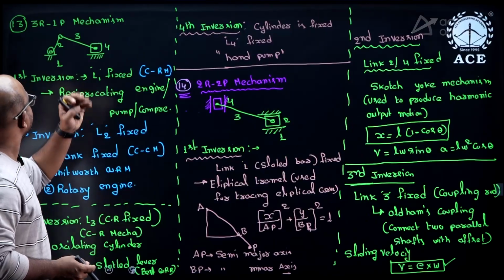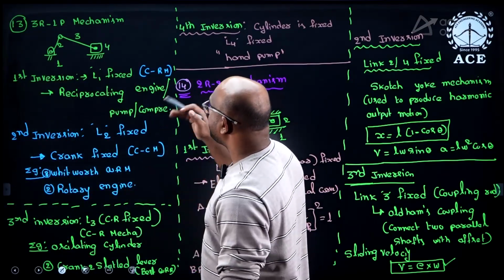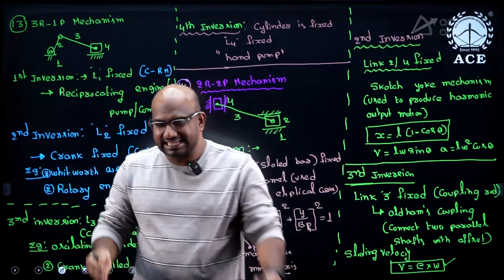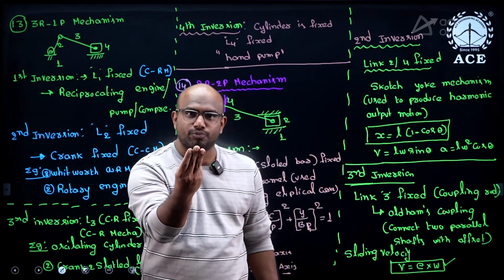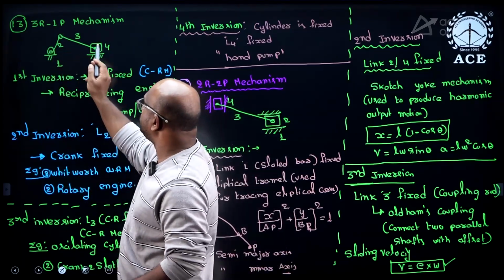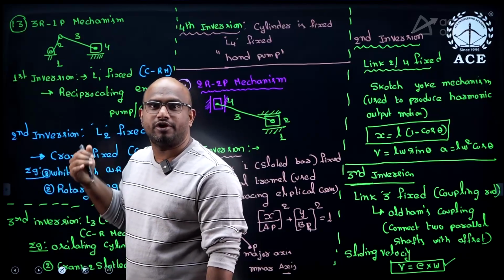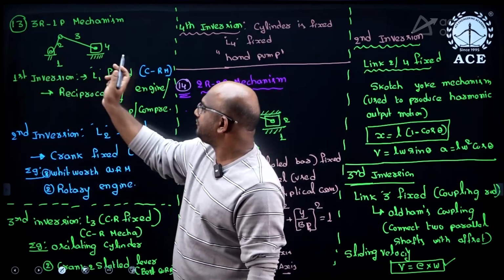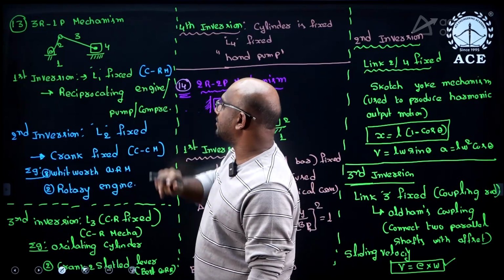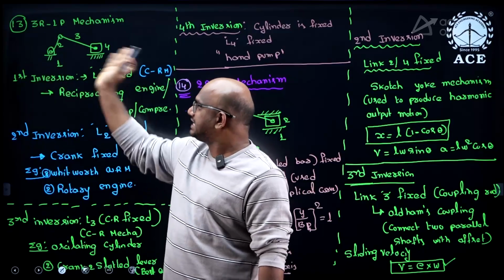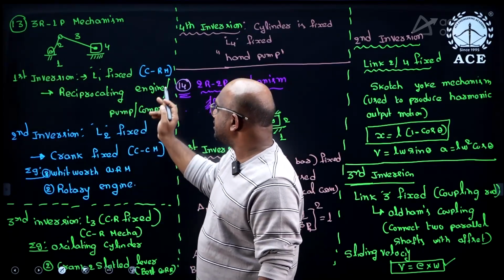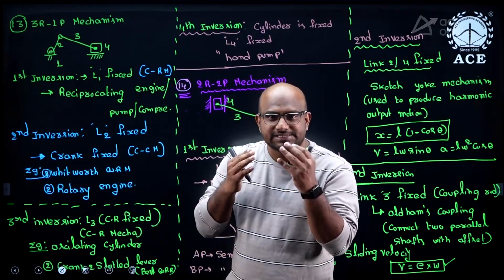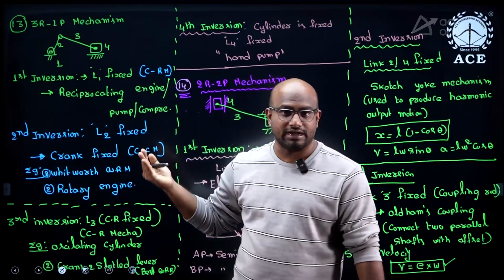Next one, inversions of a slider crank mechanism. What is another name for a slider crank mechanism? The slider crank mechanism has 3 revolute pairs and 1 prismatic pair, so I can say it is a 3R 1P mechanism. In the first inversion, fixing the first link gives you a crank rocker mechanism. The first is a crank, the second is a reciprocating mechanism. So reciprocating engine, pump, or compressor all come under the first inversion itself.